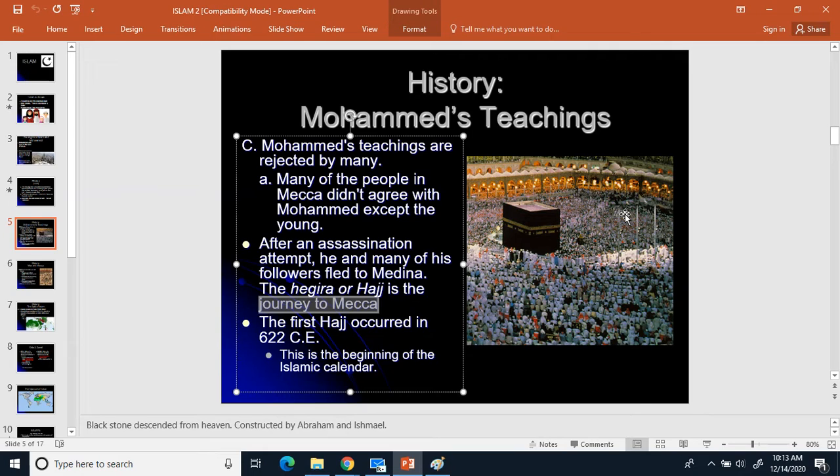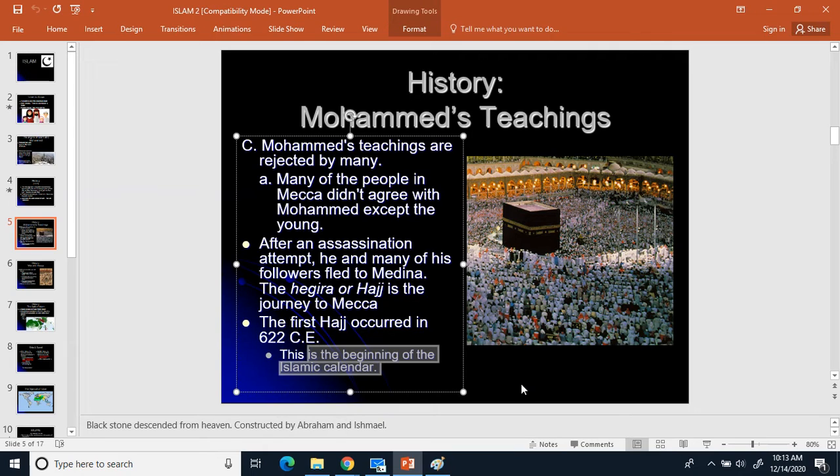Now, the first year that journey to Mecca happened, which connects to Muhammad, was in 622 Common Era. All right, so the first Hajj by Muhammad was in 622 Common Era, and that's the beginning of the Islamic calendar. So go ahead and make a 4, write down 622 Common Era, and then make an equal sign, and write down is the beginning of the Islamic calendar. So 622 Common Era, equal sign, is the beginning of the Islamic calendar.